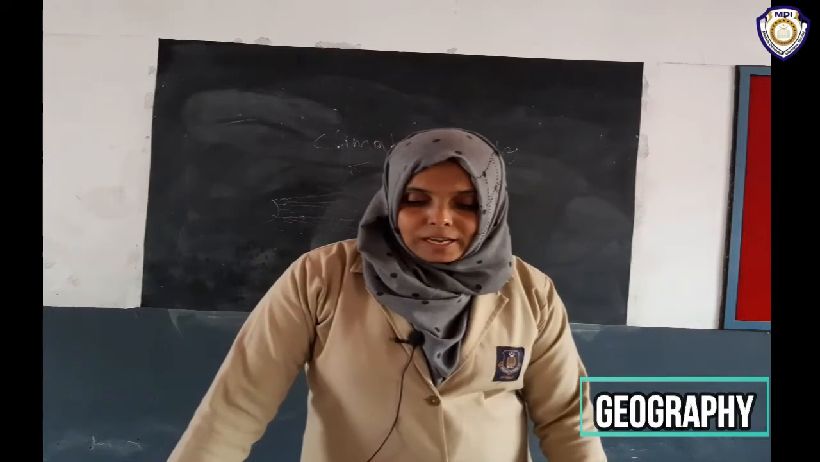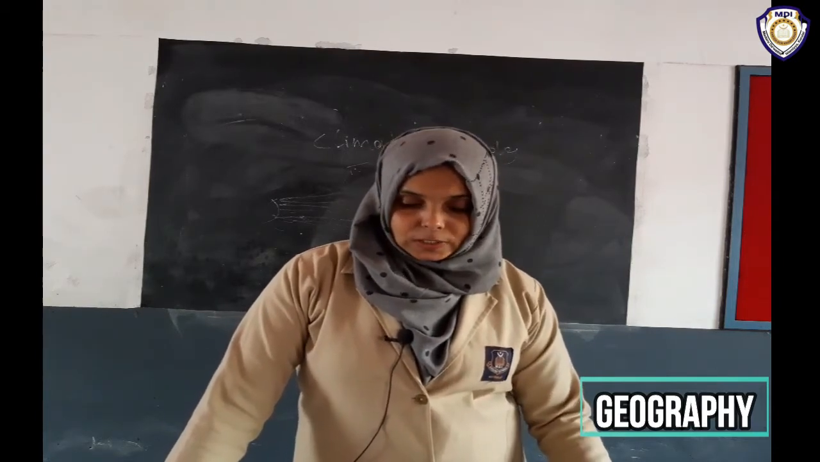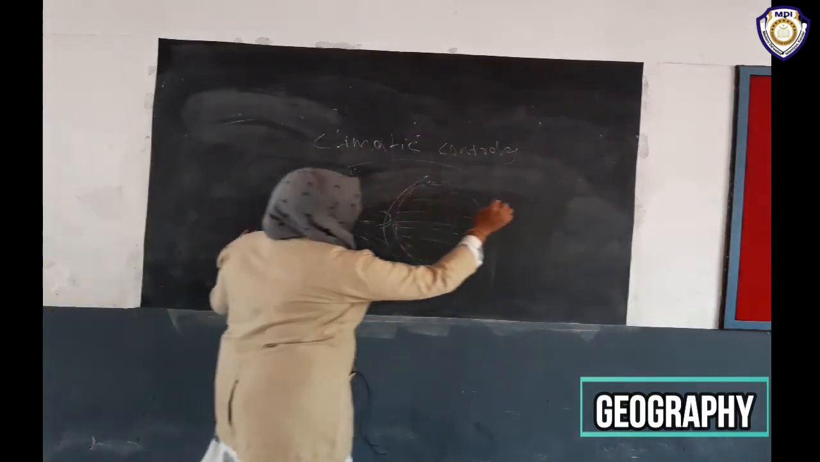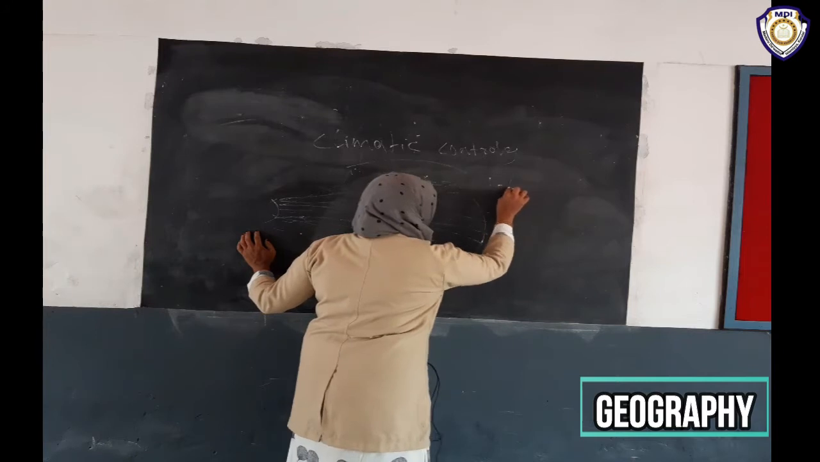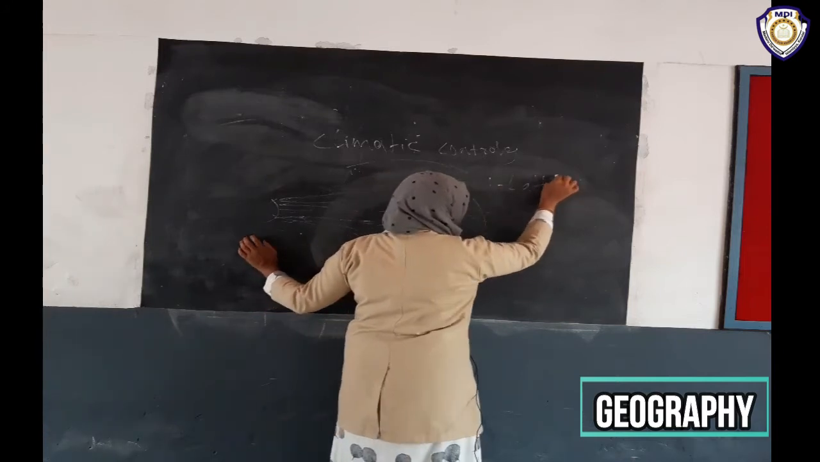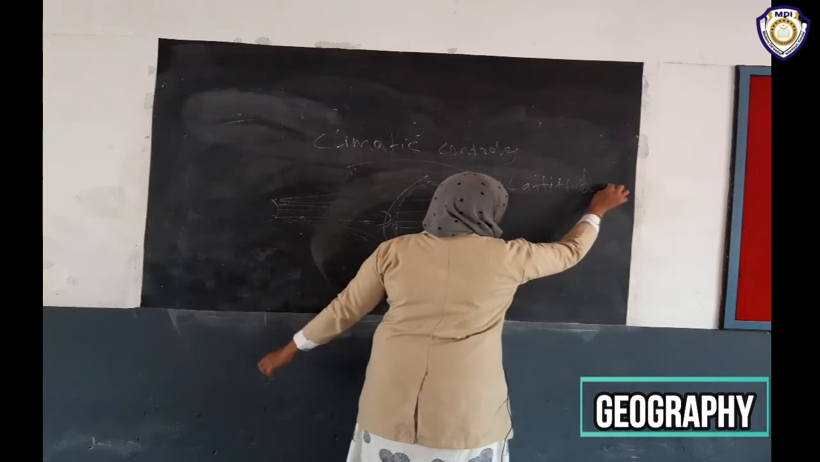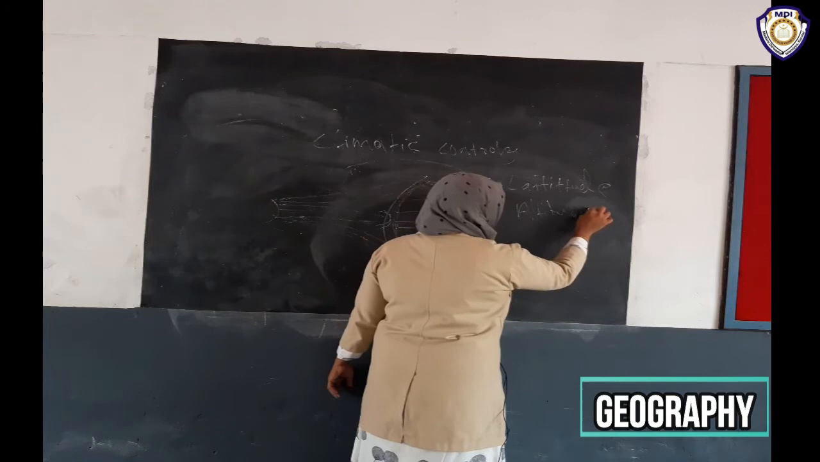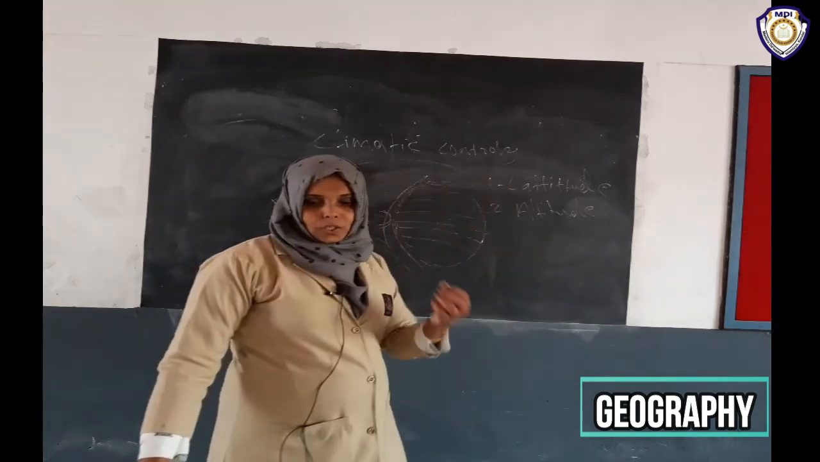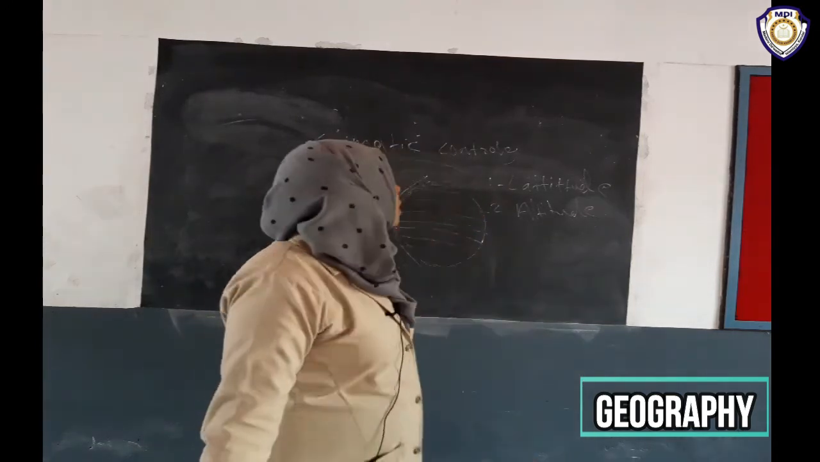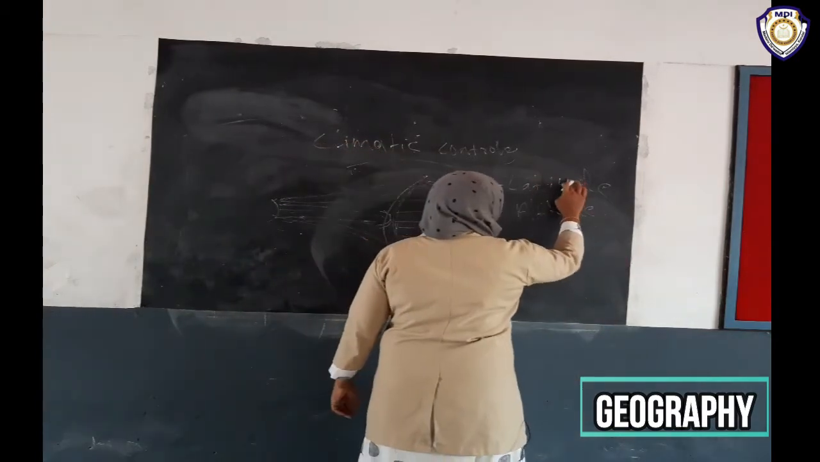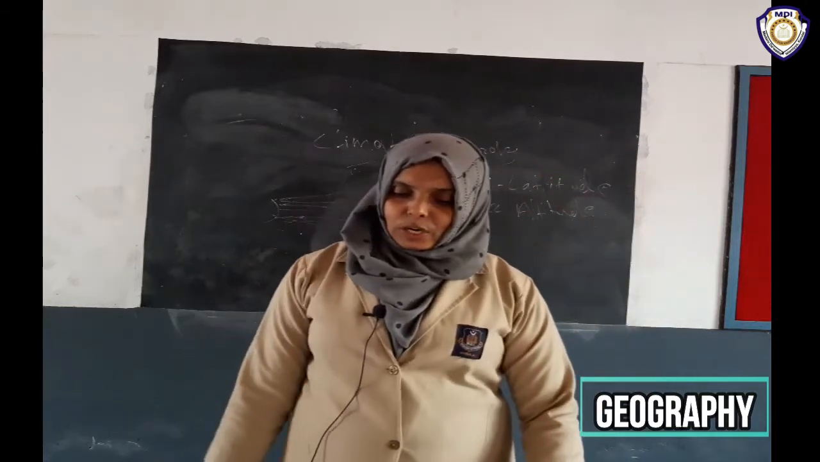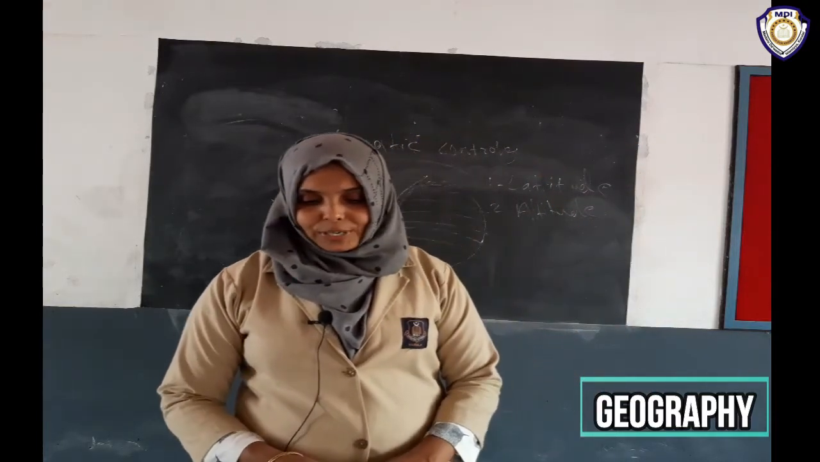Then, as one goes up from the surface of the earth, the second one is altitude. The first control of the climate is latitude. Second, altitude. Altitude means height. Then how does altitude affect the climate of an area?